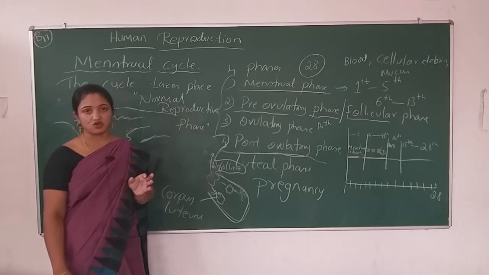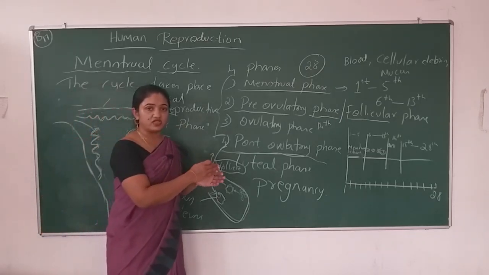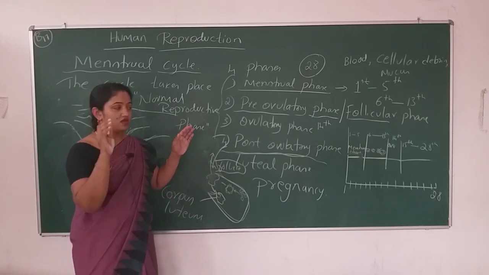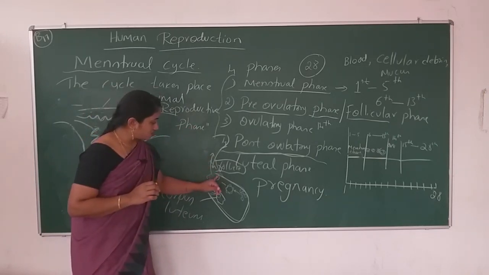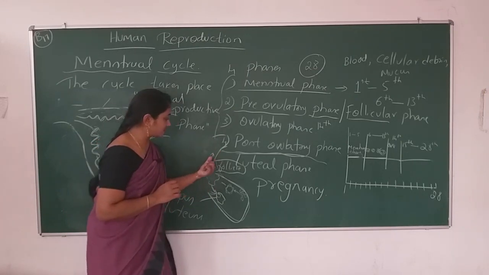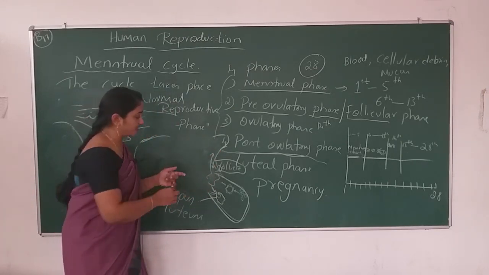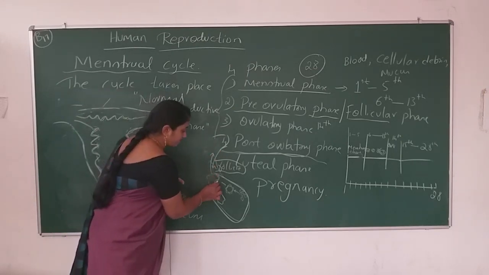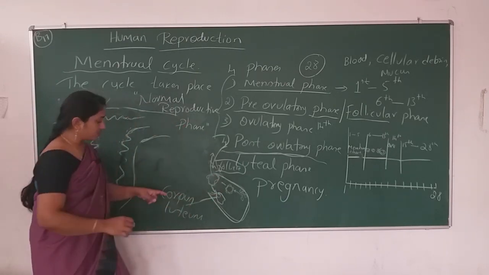Only in the case when the fertilization doesn't occur, the Graafian follicle, after releasing the secondary oocyte into the fallopian tube, is known as corpus luteum.